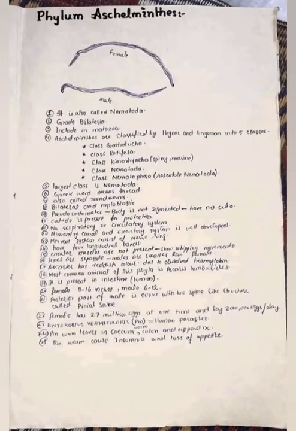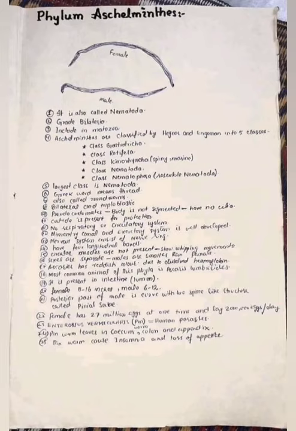Phylum Aschelminthes. It's known as the nematoda, and these are bilateria, and these have different classes which are gastrotricha, rotifera, nematoda, nematophora, and it's the largest class, nematoda, derived from the Greek word for thread, and it also has bilateral triploblastic symmetry.